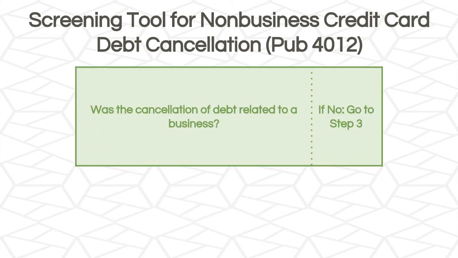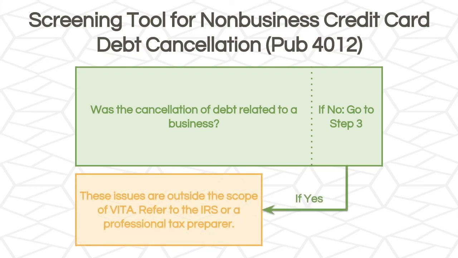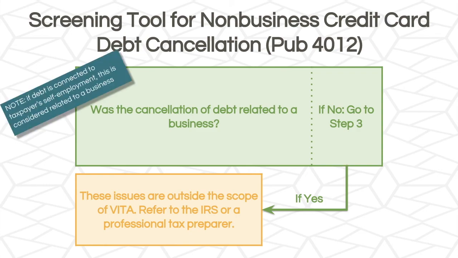Step 2 asks, was the cancellation of debt related to a business? If yes, this will be out of scope for us. If no, go to step 3. Now keep in mind, if debt is connected to a taxpayer's self-employment income, this is considered related to a business. So the answer to this question would be yes, if they had debt connected to their self-employment income.